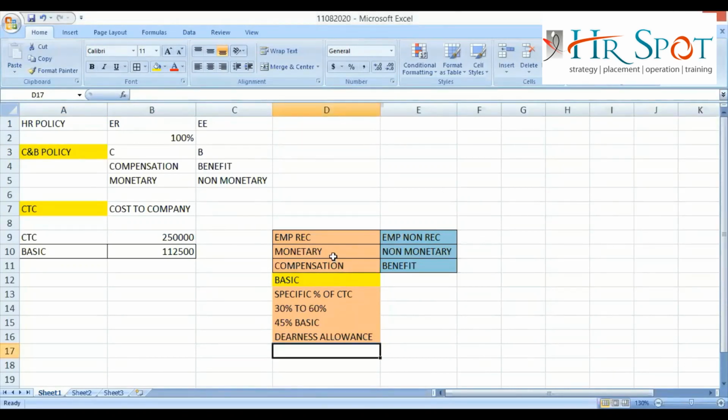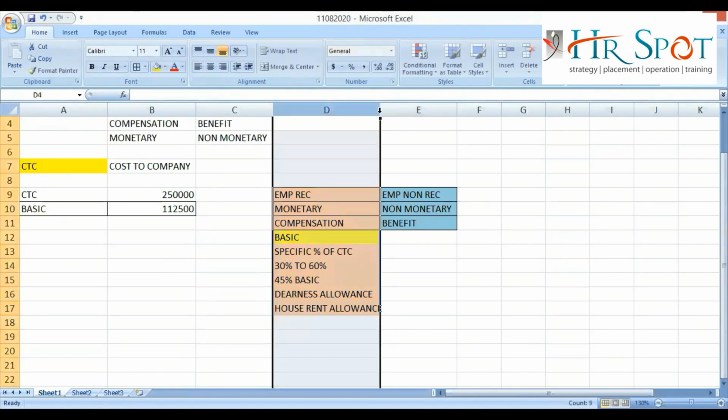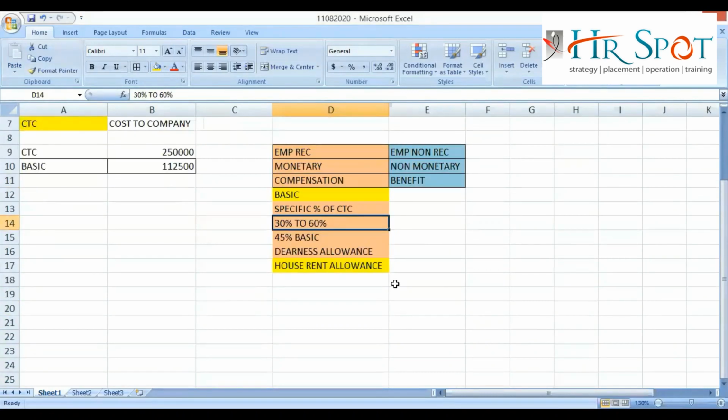Yes, sir. Now, when we are talking about the employee receivable components that are quite common and uniform across the industry, there is another component that is known as house rent allowance. We call it HRA, right? Now, what is this house rent allowance all about? Try to understand the concept first.